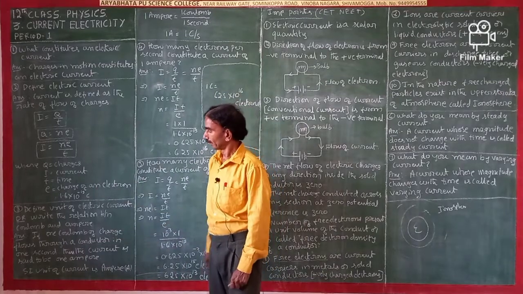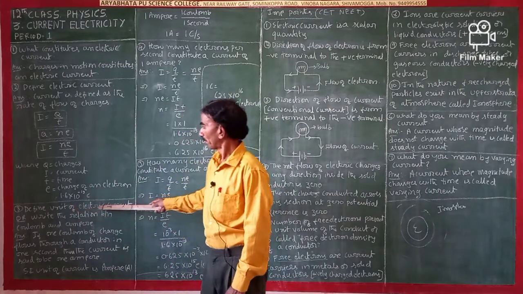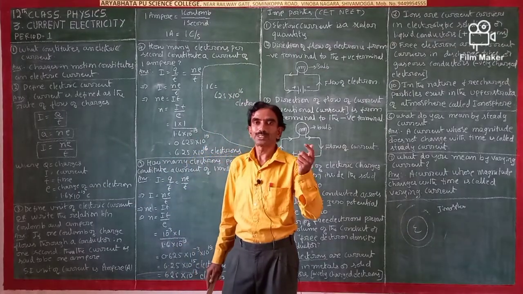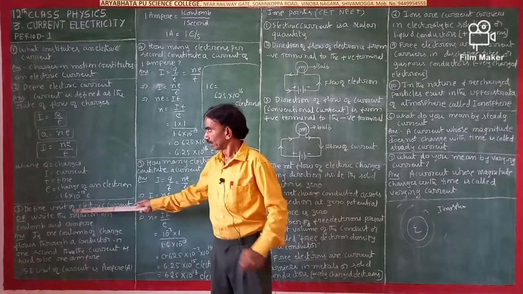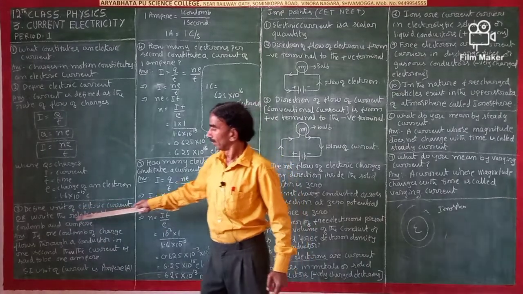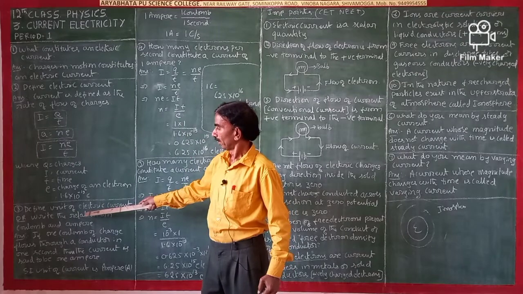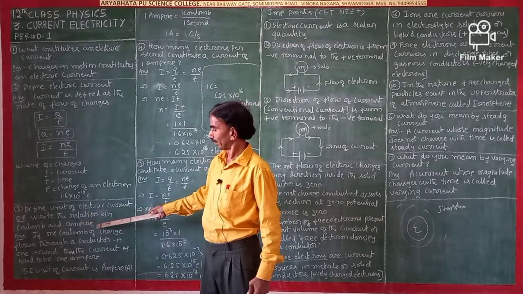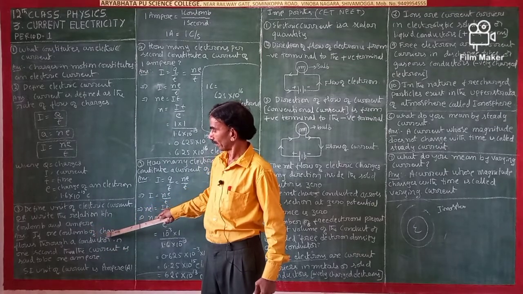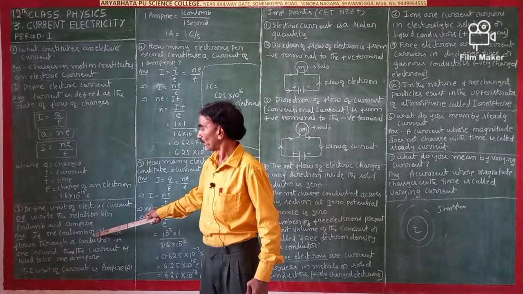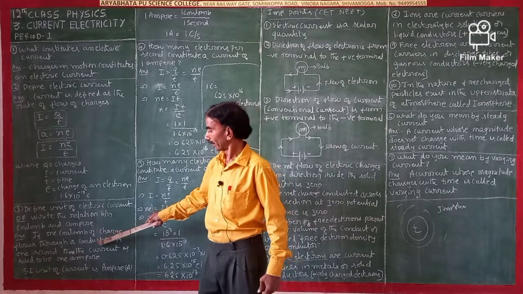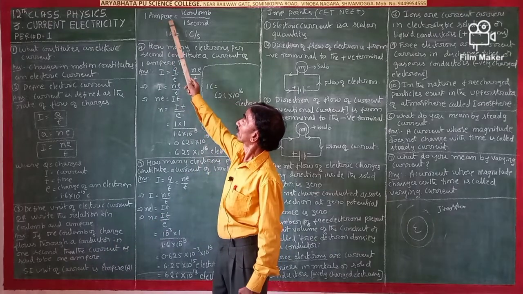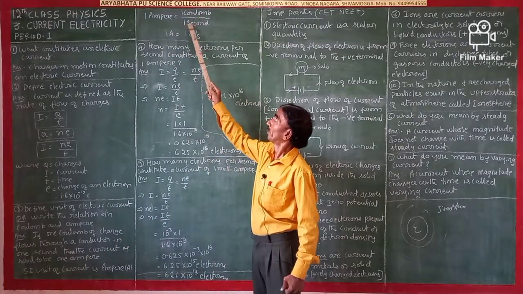Then define the unit of electric current. The unit of electric current is the ampere. Or another question: write the relation between coulomb and ampere. The coulomb and ampere relation you have to see. If 1 coulomb of charge flows through a conductor in 1 second, then the current is said to be 1 ampere. 1 ampere current means 1 coulomb of charge divided by 1 second.